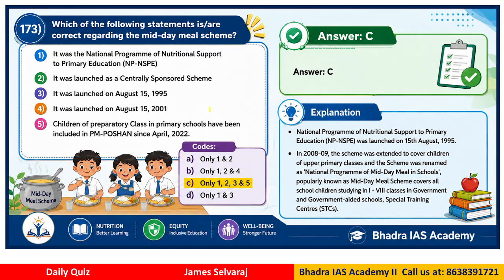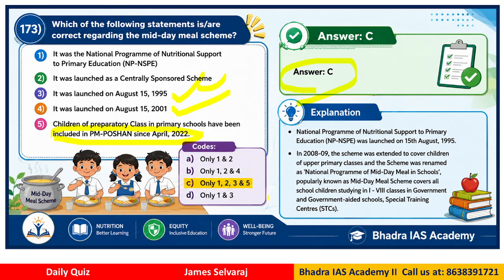So now we have a lot of statements here, right? It was the national program of nutritional support to primary education. It was launched as a centrally sponsored scheme. It was launched on 15 August 95, launched in 2001, and children of preparatory class in primary schools have been included in PM Poshan since April 2022. Right? So which of these are correct? So the answer is C, right?